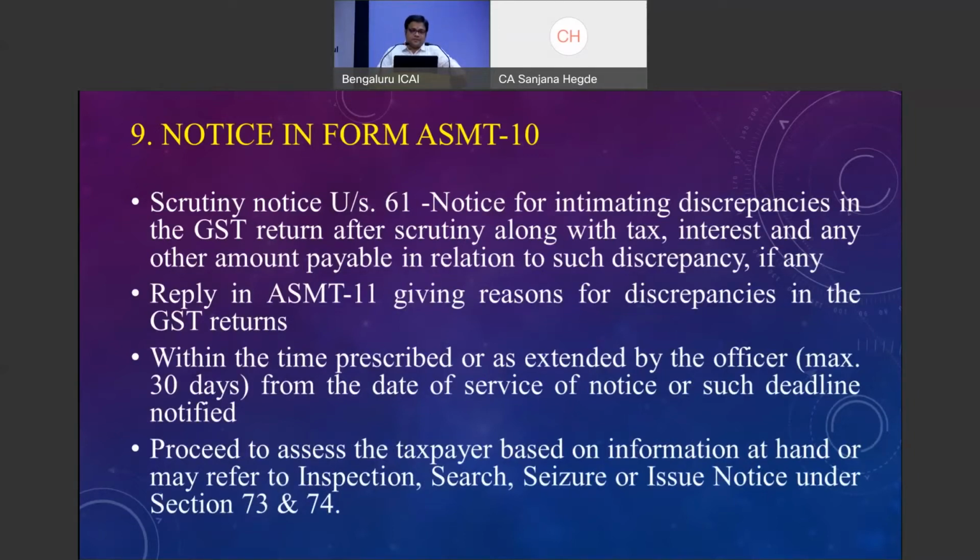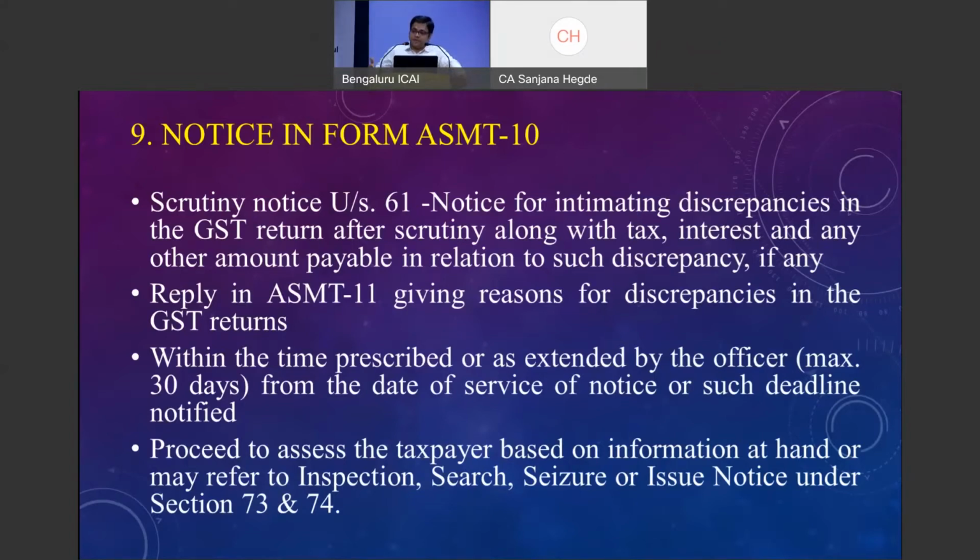As a registered person, I have filed my GSTR 3B, I have filed my GSTR 1. I am not filing any other return. But if you see ASMT 10 that is being issued from the department, you will find that there is a comparison of the input tax credit that I have claimed in GSTR 3B with GSTR 2A. There will be a comparison of the liability that I have declared in GSTR 3B or GSTR 1 along with GSTR 7, the TDS deduction that has been made by my customers.